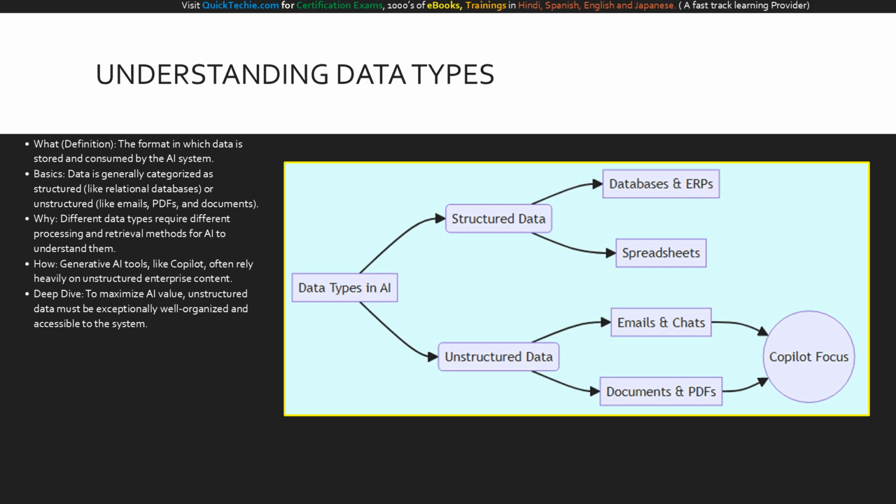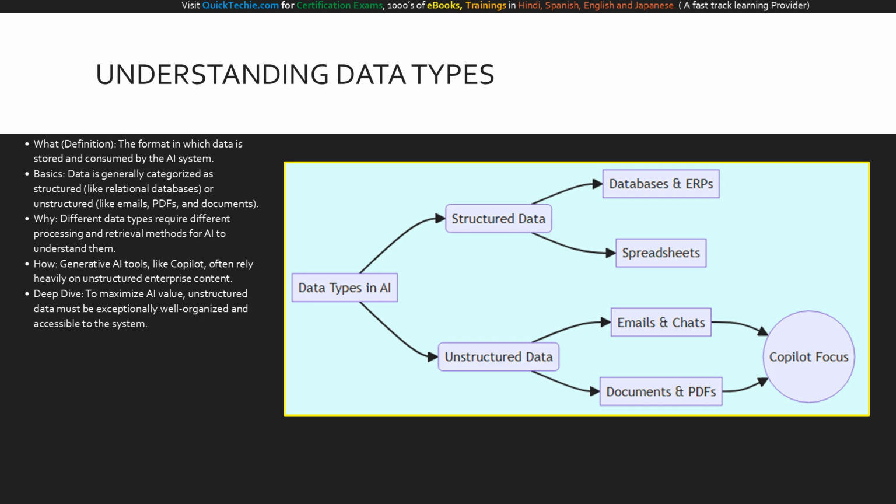Moving to our second core concept, data type. What do we mean by data type? We are referring to the format in which your business information is stored and consumed. The basics divide data into two camps: structured data, which lives in neat rows and columns like SQL databases, and unstructured data, which includes your emails, Word documents, PDFs, and chat transcripts. Both are used in AI, but why is this distinction critical?